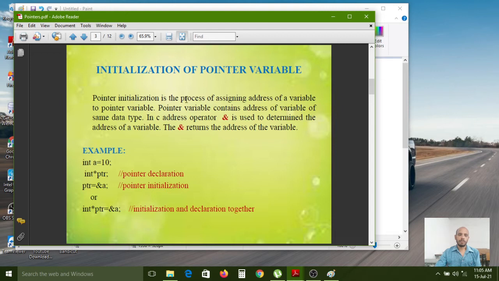Initialization of pointer variable. Pointer initialization is the process of assigning the address of a variable to a pointer variable. So carefully observe here: int a equal to 10, this is a normal variable. int star ptr, this is a pointer variable, the pointer declaration. How can you initialize the pointer? Without the asterisk symbol, we use ptr equal to ampersand a. This memory address I am storing. So here is pointer initialization like this.